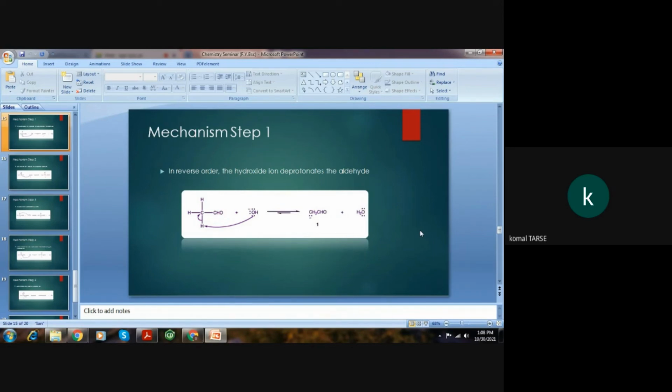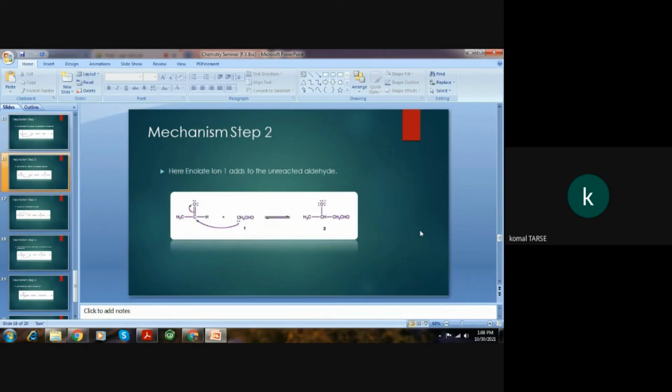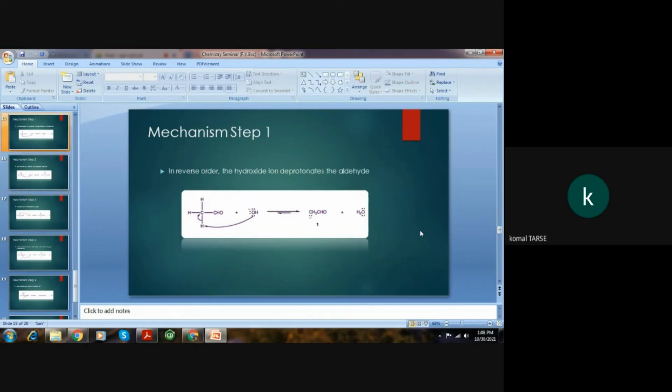Here steps 1 to 3 illustrate the aldol reaction, whereas steps 4 and 5 illustrate the elimination reaction. In step 1, the hydroxide ion deprotonates the first aldehyde molecule to form a water molecule and the enolate ion.